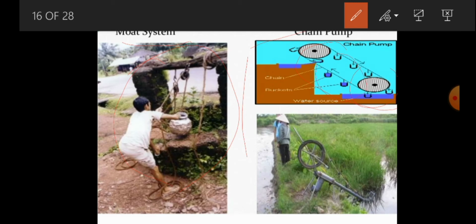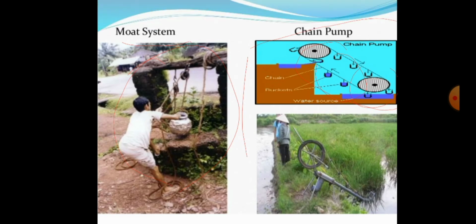And also slightly bigger than the diameter of the disc. So the chain pump is a type of water pump in which several circular discs are positioned on an endless chain. One part of the chain dips into the water and the chain runs through a tube slightly bigger than the diameter of the particular disc. So this is about the chain pump.